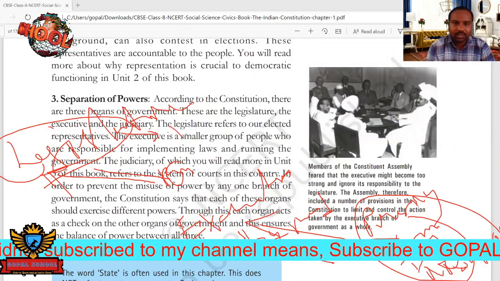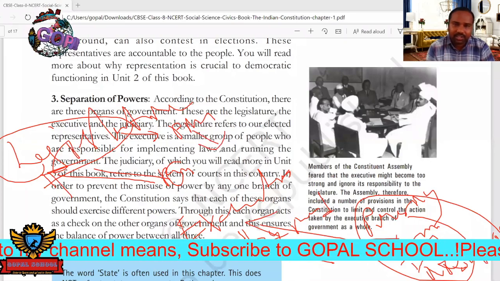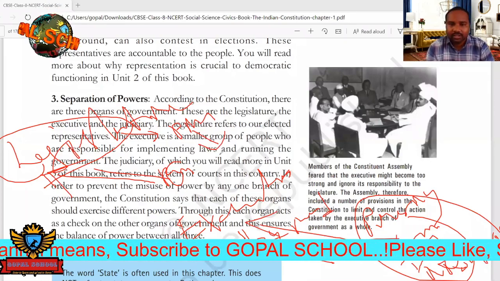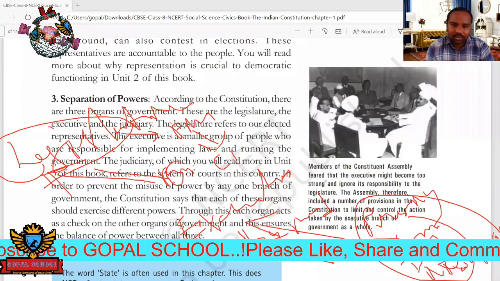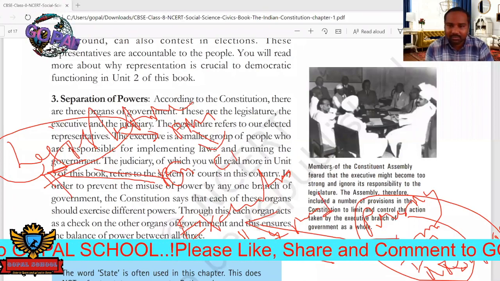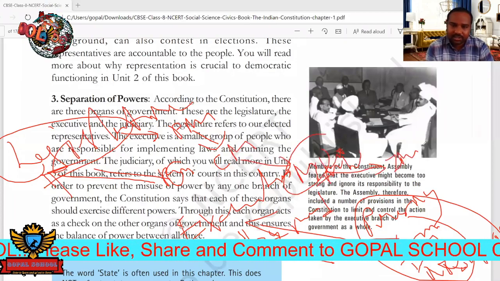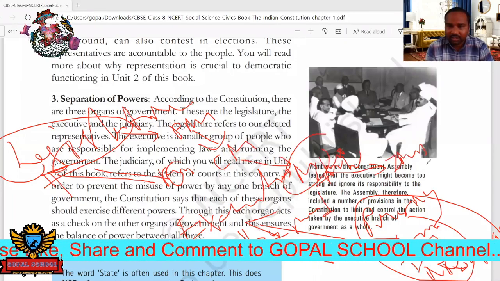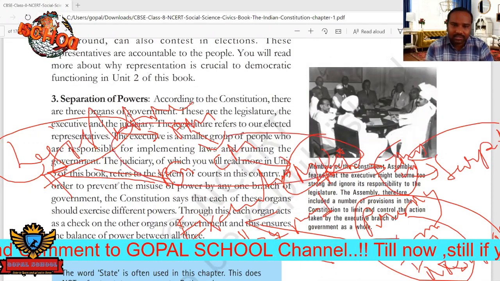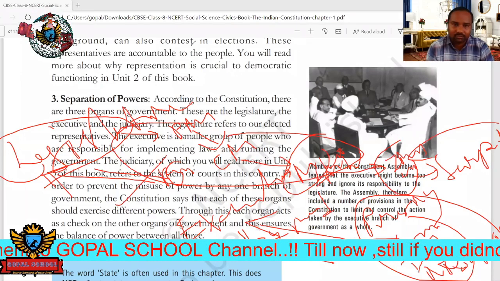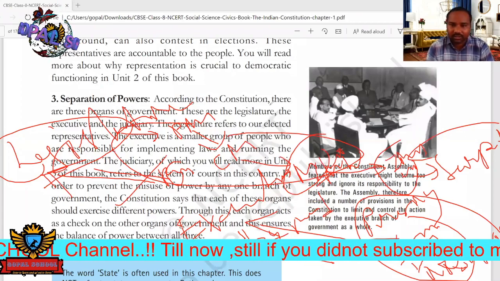So we can see here the prime minister. So PM will be there. Under PM, next to state. If you come to the states, there we can see the CMs, and next MLAs. Next MLCs and MLAs will be at the district level. Next at the mandal level, we can see the MPTCs and ZPTCs. And at the village level, we can see the Sarpanch. So these are called elected persons. They are elected by people directly through casting vote. Okay. So this is a separation of powers in the country.